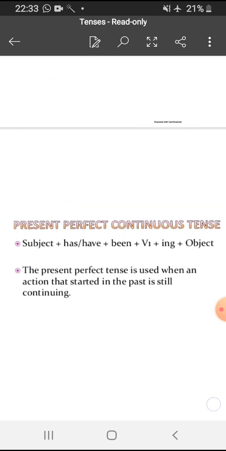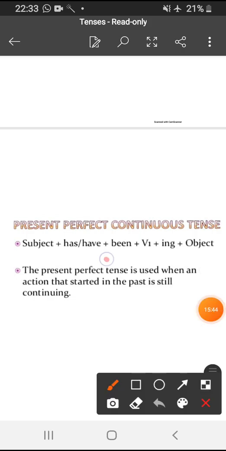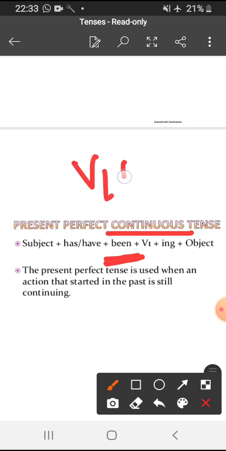I hope the difference is clear to you. The sentence structure for this tense is subject plus has or have plus been plus first form of the verb plus ing, because continuous is there, plus object.